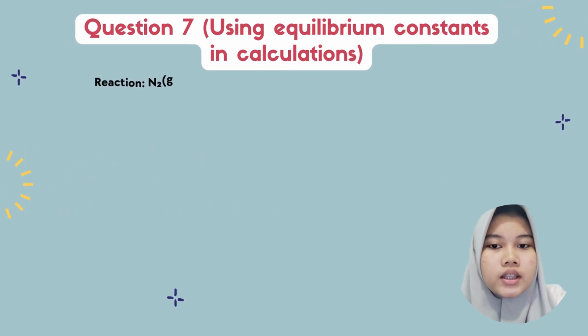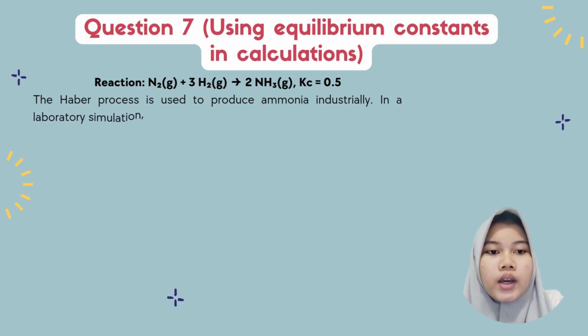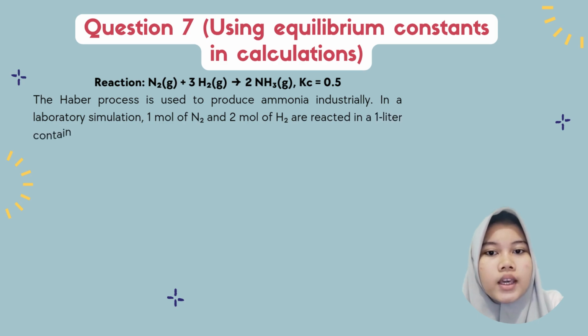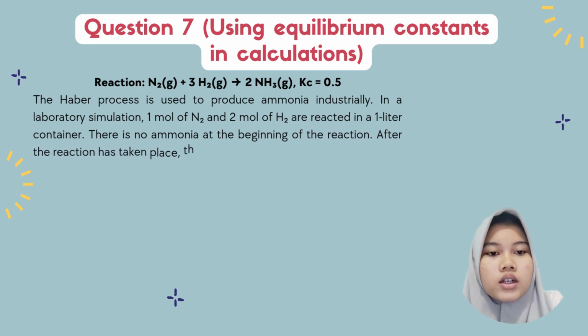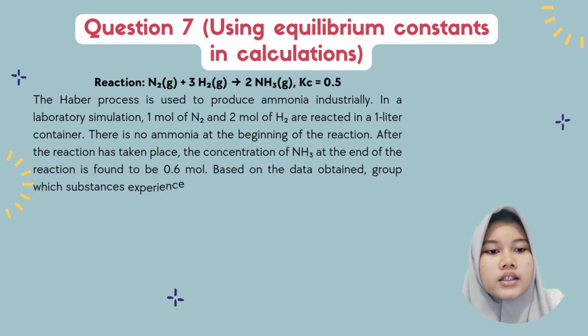Question number 7. The synthesis of ammonia involves the reaction of N2 with 3H2 to form 2NH3 with a Kc value of 0.5. In a lab simulation, 1 mole of N2 and 2 moles of H2 are placed in a 1-liter container. Initially no NH3 is present. After a reaction process, the concentration of NH3 is found to be 0.6 mol.